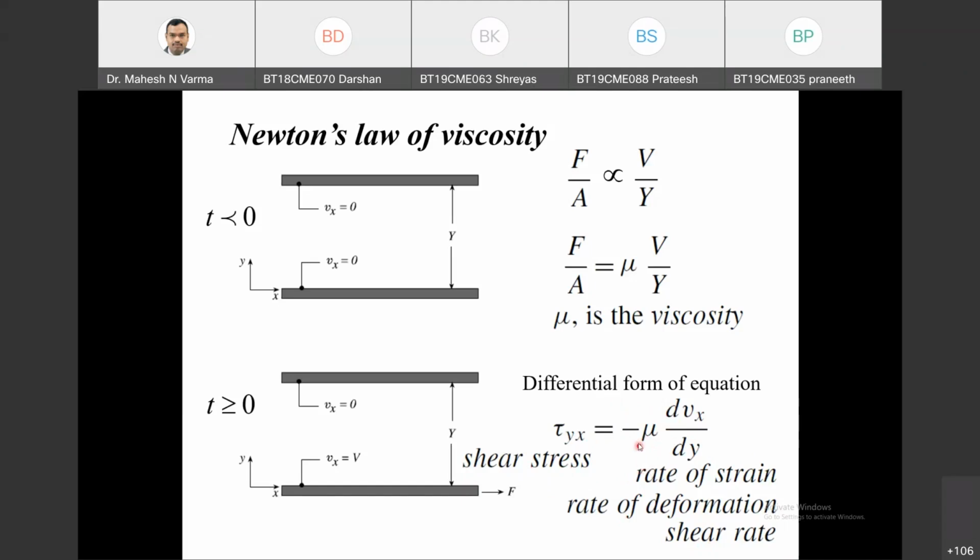This negative sign indicates velocity is decreasing with increasing y. I want this flux to be positive all the time. So why is this negative sign given? Because I want this flux to be positive all the time. There is no fundamental physical significance of negative flux.